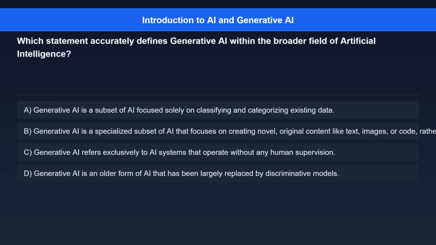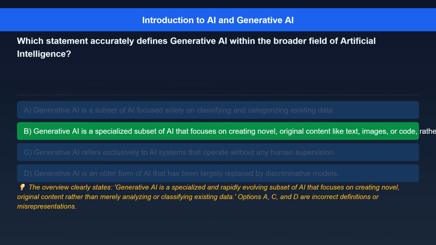Option C. Generative AI refers exclusively to AI systems that operate without any human supervision. Option D. Generative AI is an older form of AI that has been largely replaced by discriminative models. The correct answer is, generative AI is a specialized subset of AI that focuses on creating novel, original content like text, images, or code, rather than just analyzing existing data.